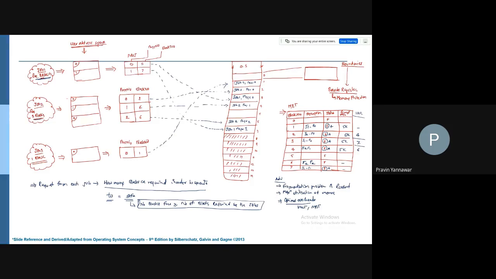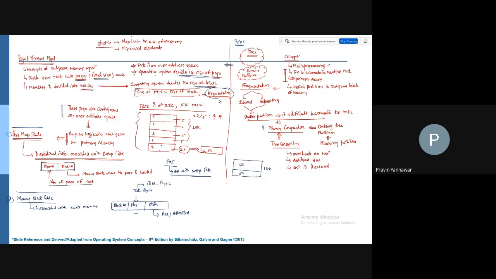Though there are disadvantages also. Fragmentation is resolved, but you still have disadvantages. As I said, the problem is memory page breakage. What does page breakage mean?